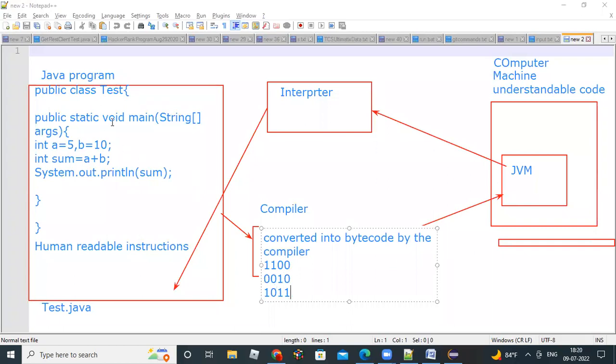Every statement will be converted into this bytecode, and that bytecode will be stored in one file. That file is test.class. So a test.class file will be generated apart from test.java. Who generates this test.class? The compiler. What is the compiler name in Java? The compiler name is javac.